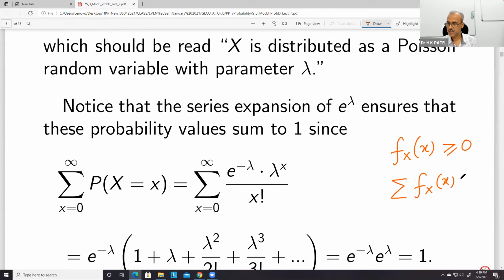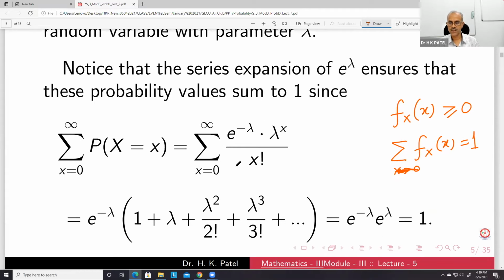f(x) for all x, must be 1. So this summation, you can see that we have proved here it is equal to 1.